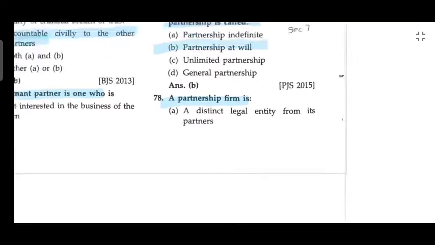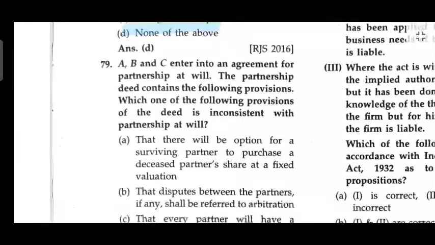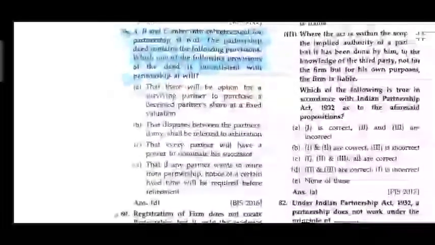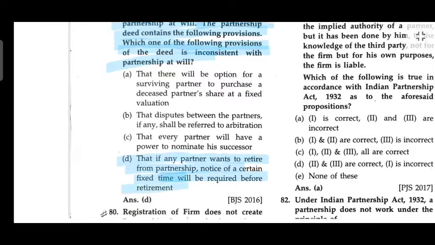A partnership firm is none of the above. A, B, C enter into an agreement for a partnership at will. The partnership deed contains the following provisions. Which one of the following provisions of the deed is inconsistent with a partnership at will? That if a partner wants to retire from the partnership, notice of a certain fixed time will be required for retirement.